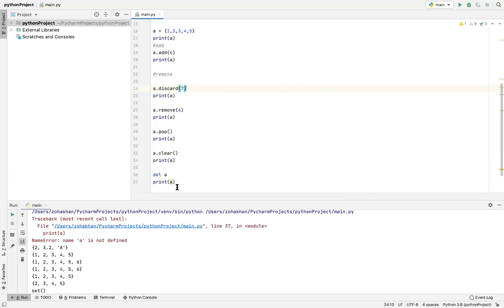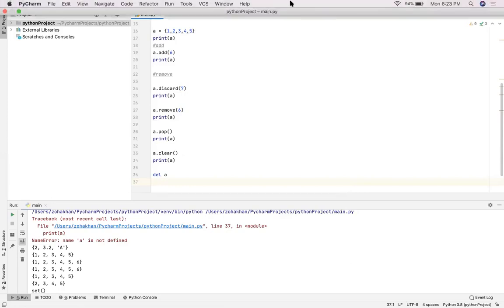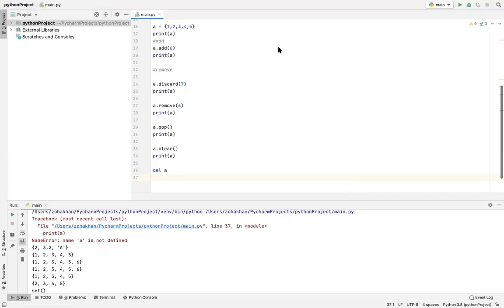Clear और del में ये फर्क है, when you use the keyword clear, it means that the set stays, however all the values inside it are deleted. So there is a set, but it is an empty set. When you delete the set, even with the values, it is deleted completely. So if you try to print it out, it will give you an error.